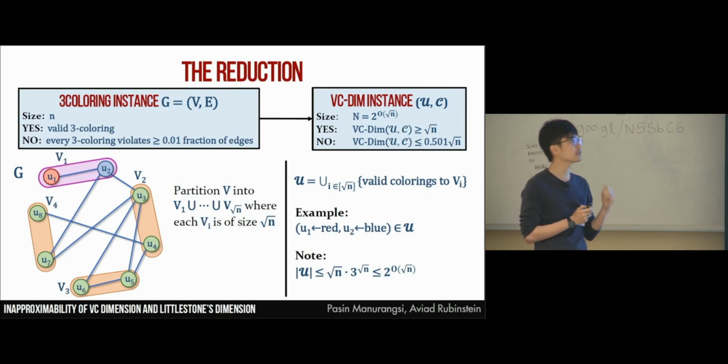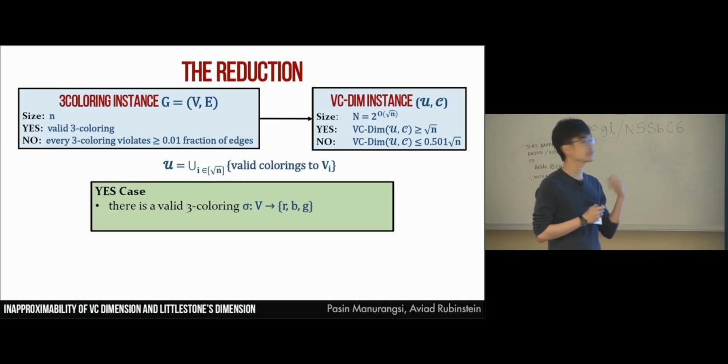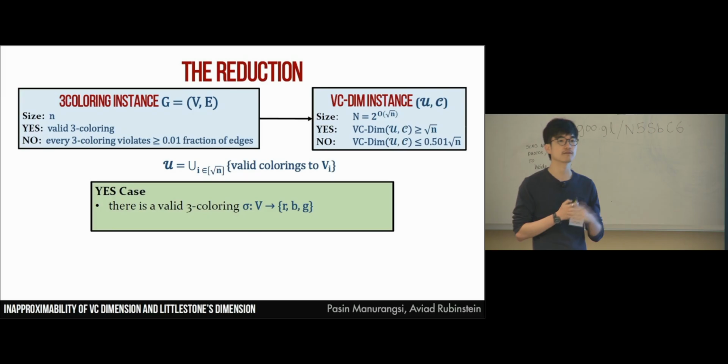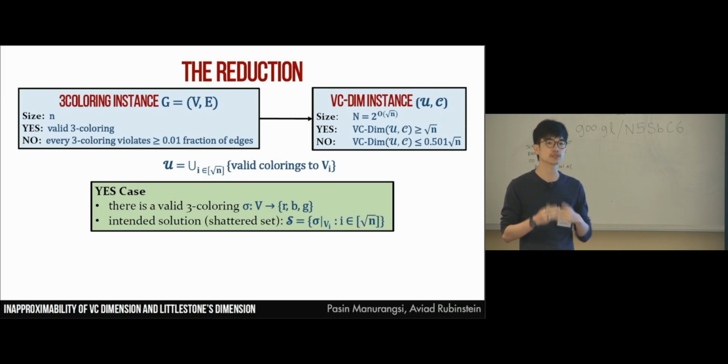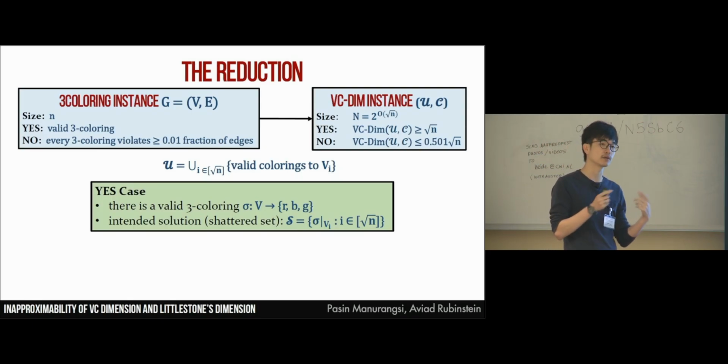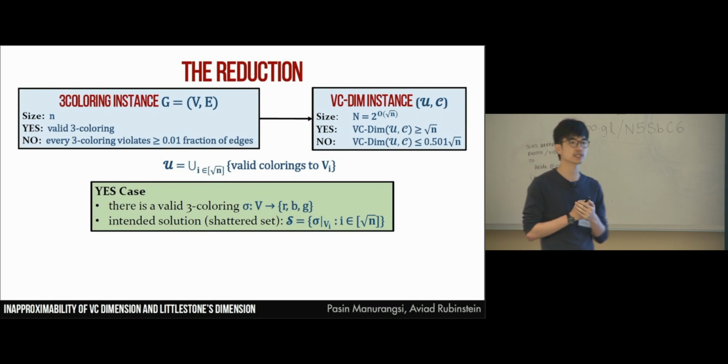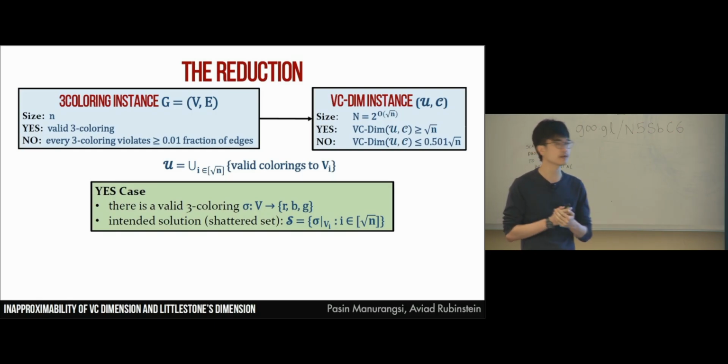And now we have to specify our concept class. To not burden you with all the notation, I will not write it out explicitly, but let me just tell you the idea behind the definition of the concept class. I will do this by looking at the proof for the yes case and the no case. In the yes case, we have a valid tree coloring for the graph. Let's say that this coloring is called sigma. Then the intended solution, the set that we want to be shattered here, is the set that contains the restriction of this valid coloring to each partition. There are root n partitions here, so the VC dimension is at least root n.